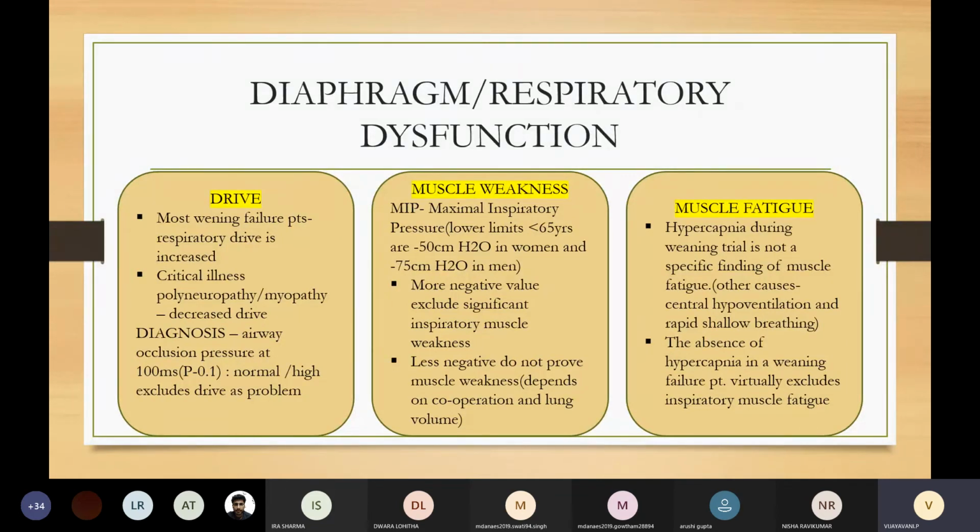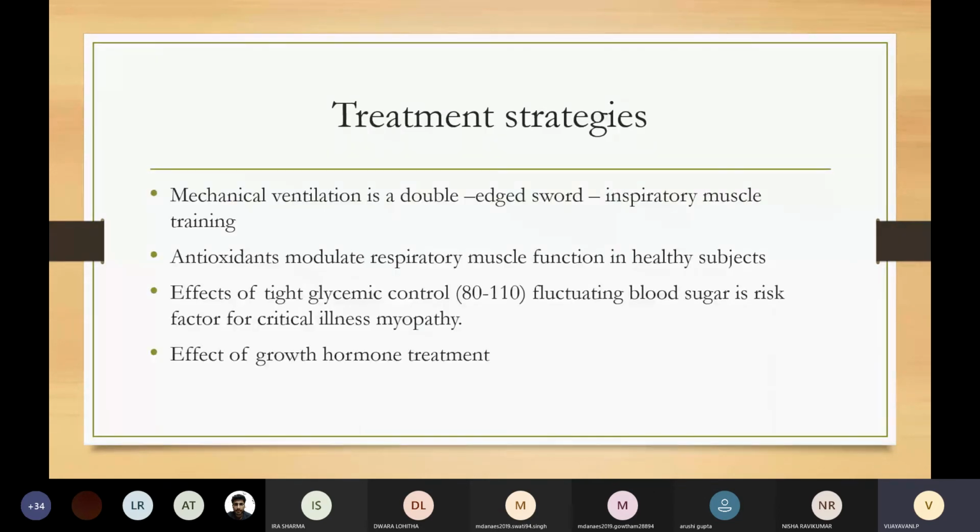Muscle fatigue: hypercapnia during a weaning trial is not a specific finding of muscle fatigue. There are other causes for hypercapnia, that is, central hypoventilation and rapid shallow breathing. The absence of hypercapnia in a weaning failure patient virtually excludes inspiratory muscle fatigue. Now, the treatment strategies which I'm going to tell are all studied, but they don't have any outcome benefit.